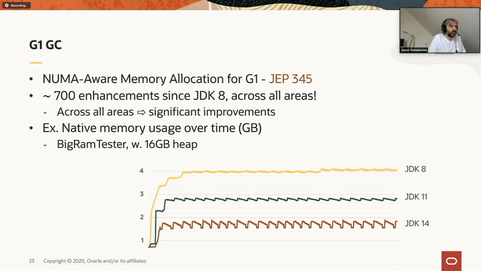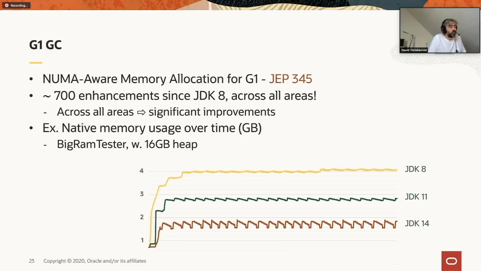I said megabyte, sorry, it's gigabyte. So 8 needed an additional 4 gigabytes to GC that large heap. In JDK 11, it was reduced to, I think, 2.7 gigabytes, and in 14, it has been reduced to 1.7 gigabytes. So basically, you see that by switching from 8 to 14, we have greatly reduced the memory footprint of G1.